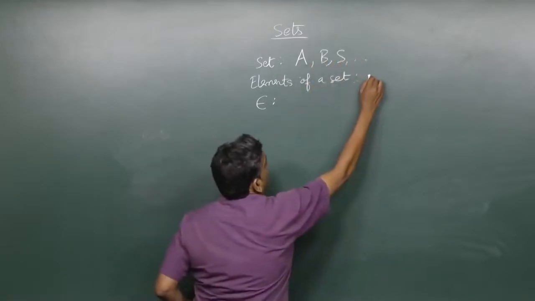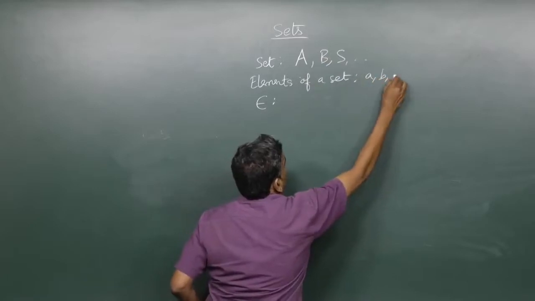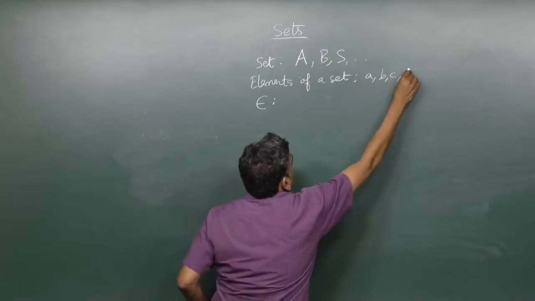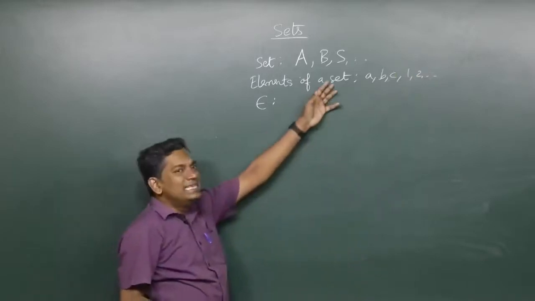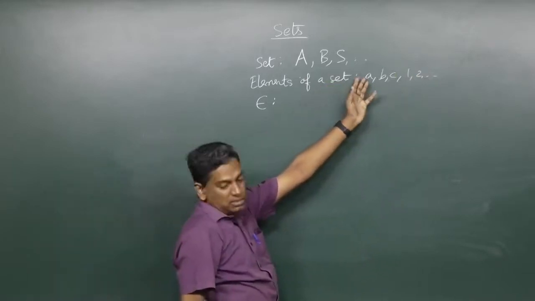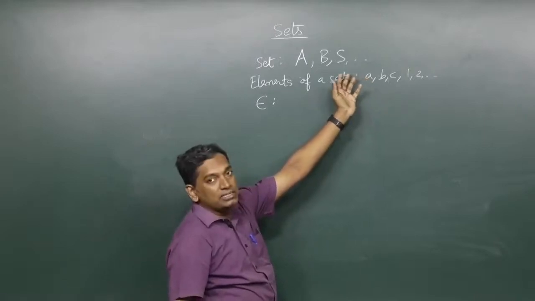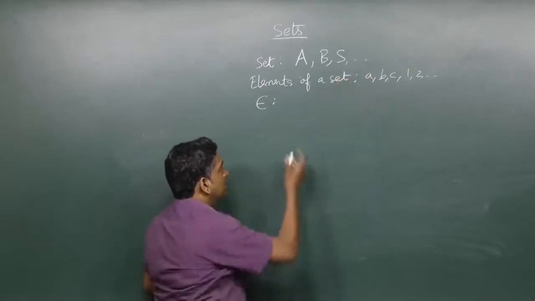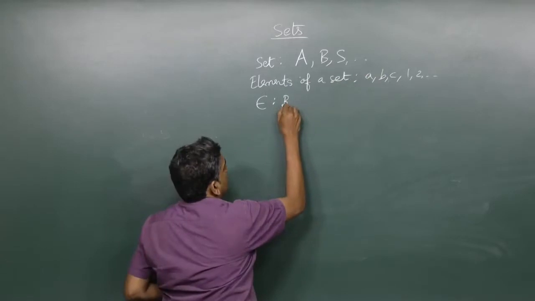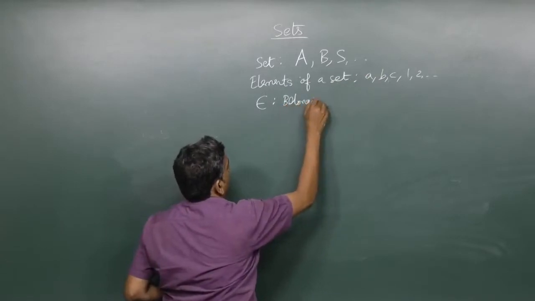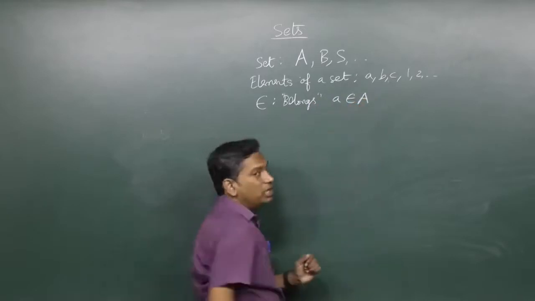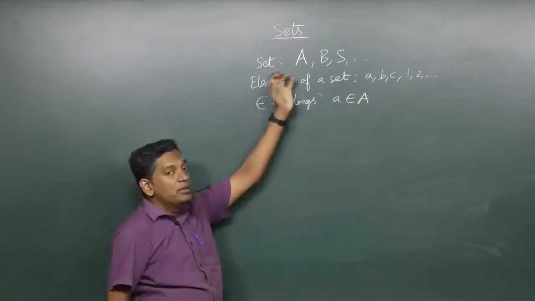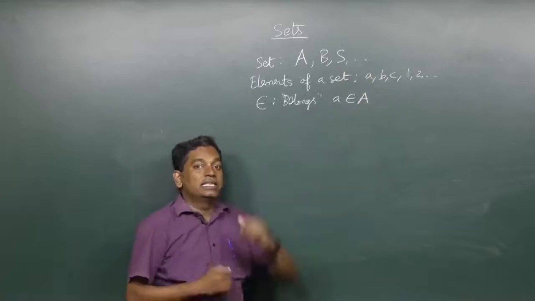Okay, elements of a set are denoted by small letters, numbers, or it could be some other objects also, but in general, if we don't know anything, we use the small letters as elements for a set. This is the symbol for belongs. We say a belongs to A. Okay, an element belongs to a set.